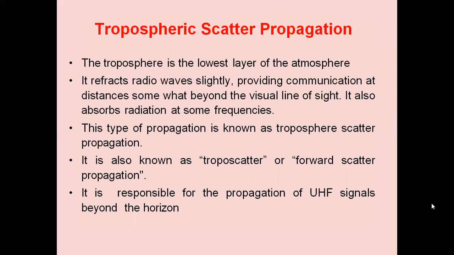It uses certain properties of the troposphere, the nearest portion of the atmosphere, within about 15 kilometers from the ground.